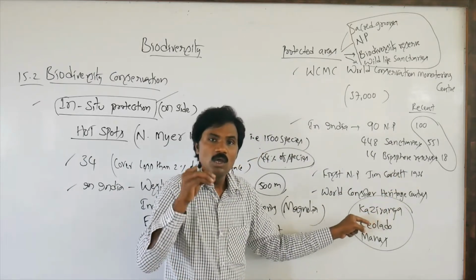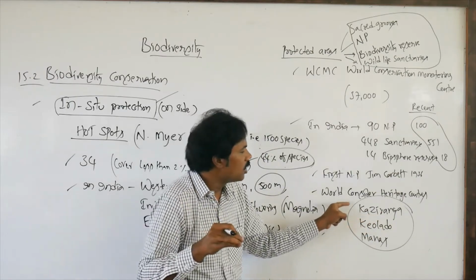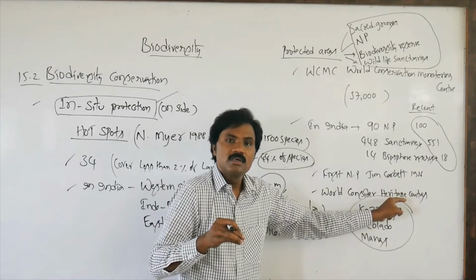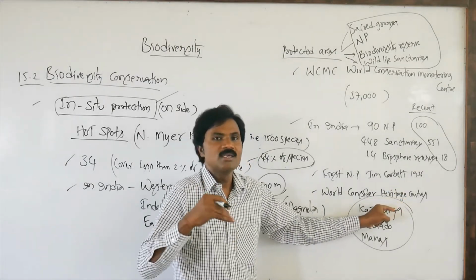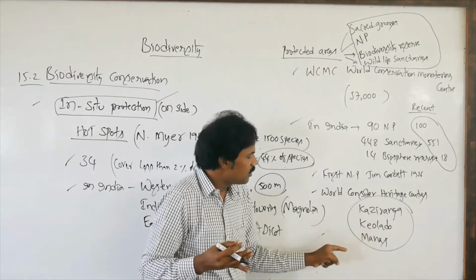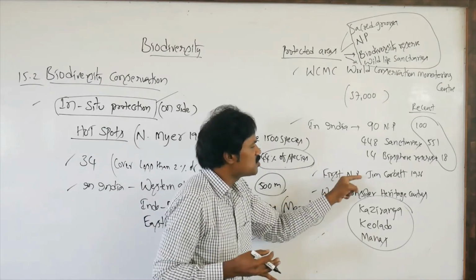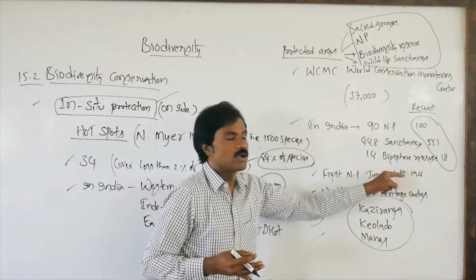If they ask which national parks are considered world heritage, write Kaziranga National Park, Keoladeo National Park, and Manas National Park. And the first national park is Jim Corbett National Park.